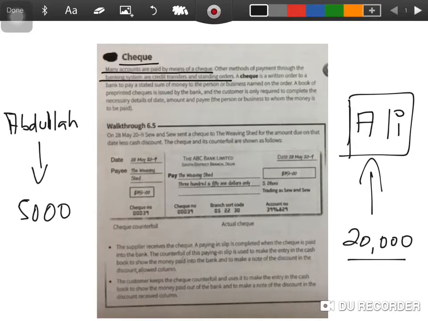Similarly, I can use a standing order. Now, what is a standing order? A standing order is an order from me to the bank to make a certain payment on a monthly basis on my behalf. So I'm not going to use a check. I've ordered my bank, and now every month the bank is going to pay my bill on my behalf.